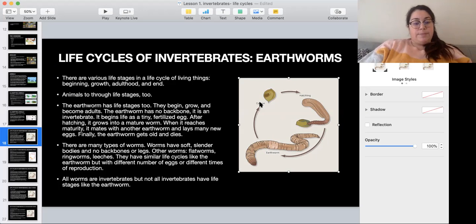There are many types of worms. Worms have soft, slender bodies and no backbones or legs. Okay, there are other types of worms like flatworms, ringworms, leeches, and they have a different type of life cycle, though they can lay fewer or more eggs or reproduce more times or fewer times, okay?